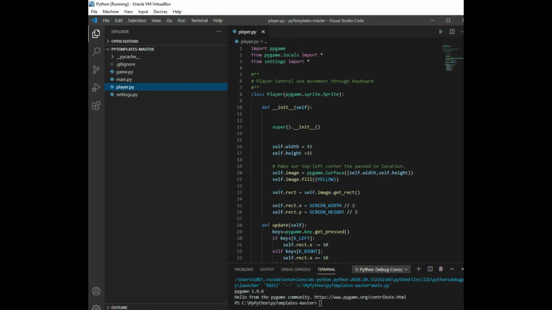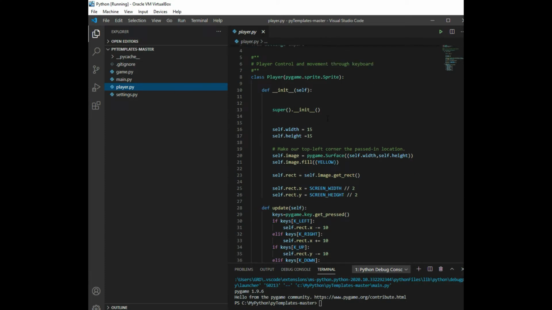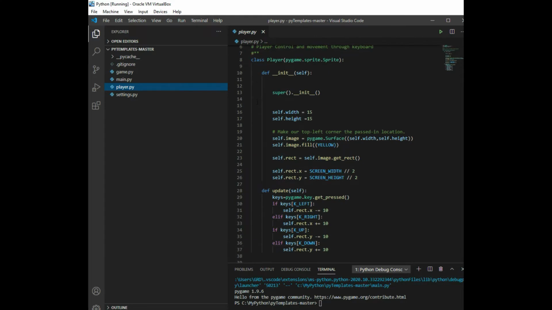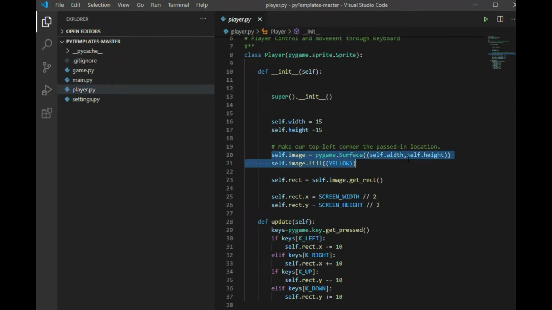And here's player. So player is another class. You're essentially building your player sprite. And in the init function, we're going to create a little box with the width and height, the width being 15 and the height being 15. You can adjust the size to be whatever you want. We're going to fill that box to be yellow.